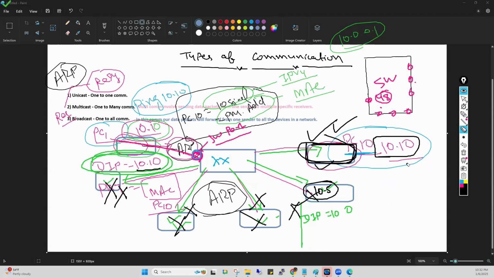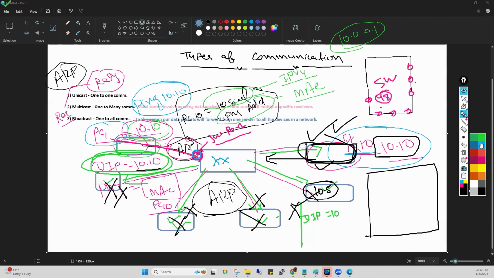Now, in this ARP reply, what will be the source IP, guys? Source IP will be the IP address of that machine which is sending the packet. That is called source IP. So who is generating the ARP reply? This PC is going to generate the ARP reply, right, everyone? So this PC's IP address is called the source IP. Now on this PC, what is the IP address we have? Who can tell me? On this PC, we have IP 10.10.